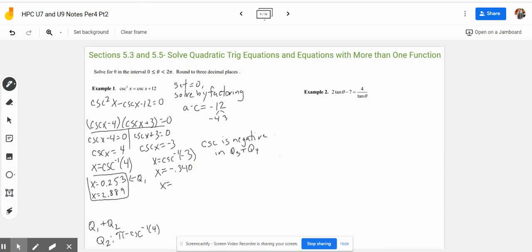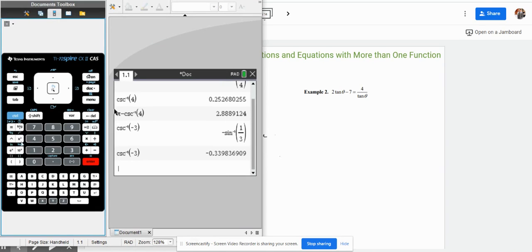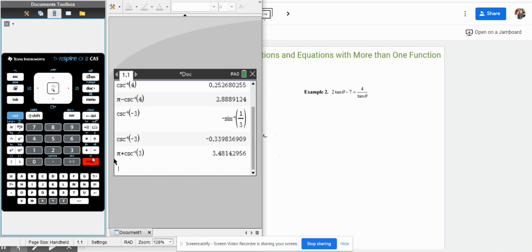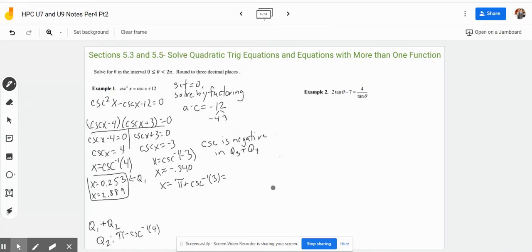So what we're going to do is take pi plus cosecant inverse of positive 3. So we're going to do pi plus cosecant inverse of 3, control enter. So it's going to be 3.481.